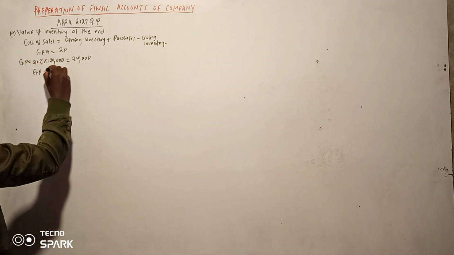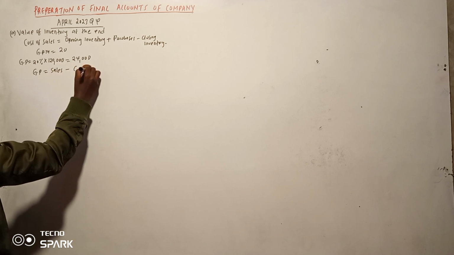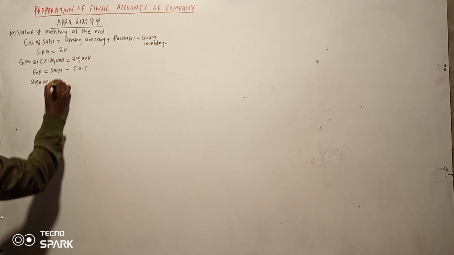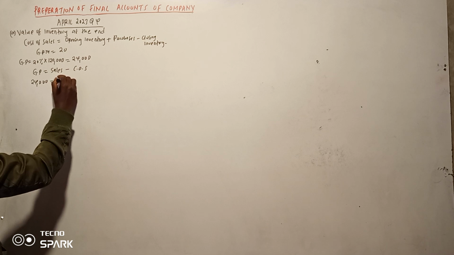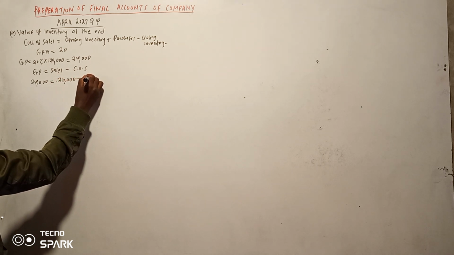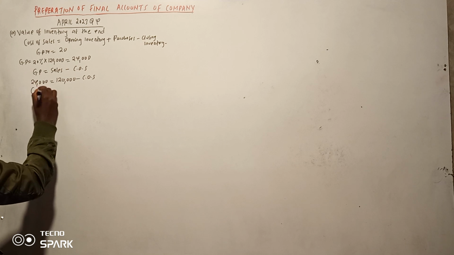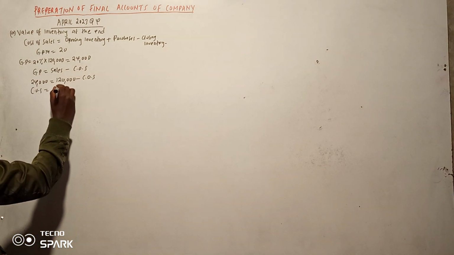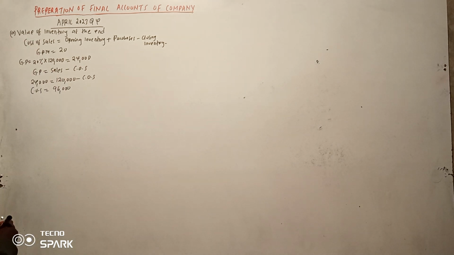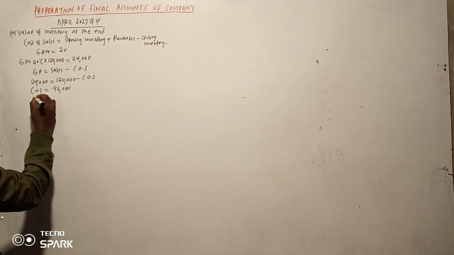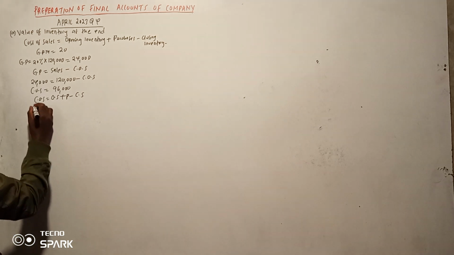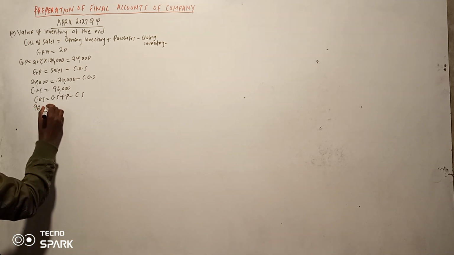Remember, gross profit is equal to sales minus cost of sales. So if our gross profit is 24,000 and our sales is 120,000, what will be our cost of sales? Our cost of sales will be 120,000 minus 24,000, which is 96,000. So we have found our cost of sales as 96,000. You use this formula: cost of sales is opening stock plus purchases minus closing stock.